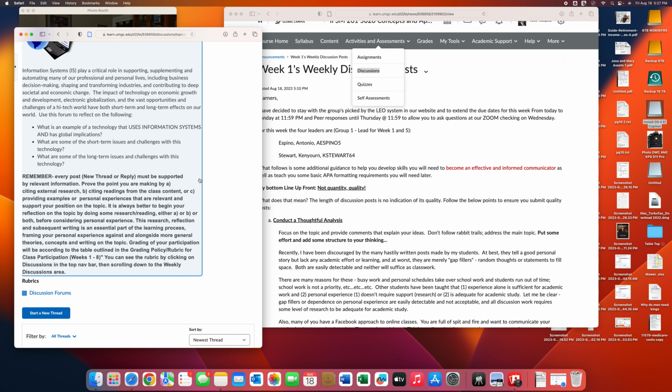And then conduct a thoughtful analysis on that. We're not asking for your opinion. I'm not asking for Facebook. I'm asking you to decide what technology, do a little research, which means just type in Google auto technology or driverless cars or autonomous car information systems. And then from there, you'll have all kinds of returns. For the leaders, pick 2 references and then discuss those to explain and answer question number 1. And then from there, you can talk about short-term issues and long-term issues.